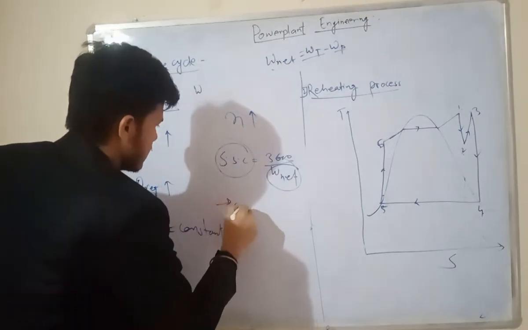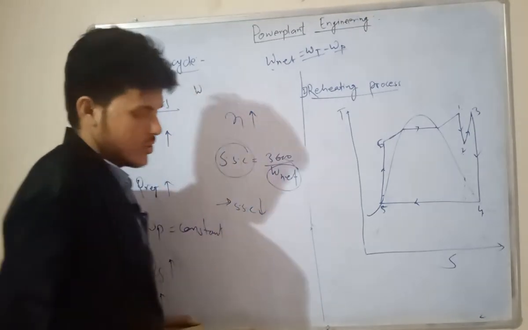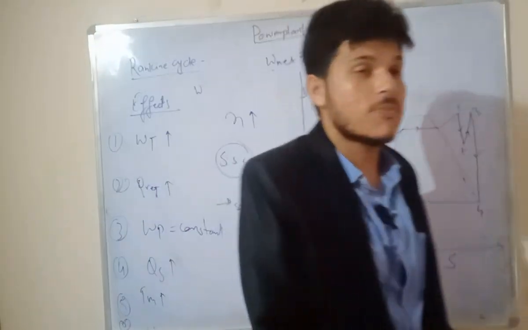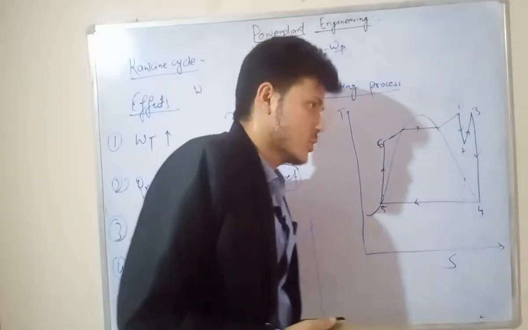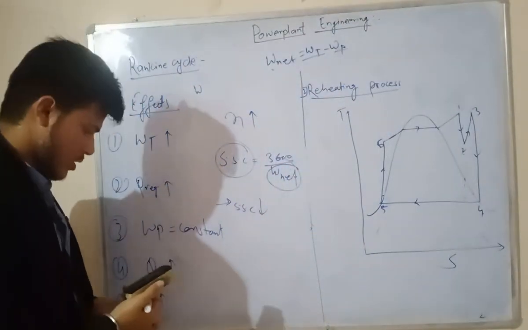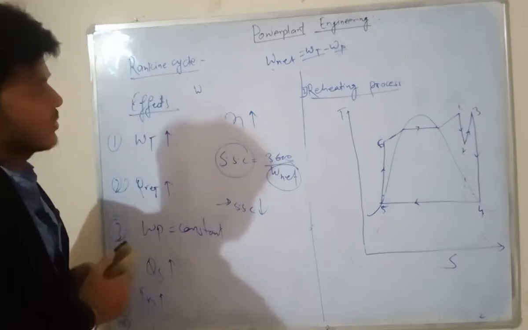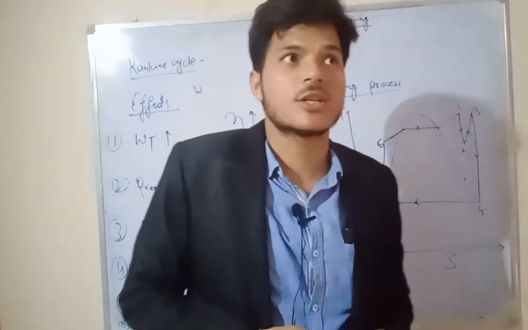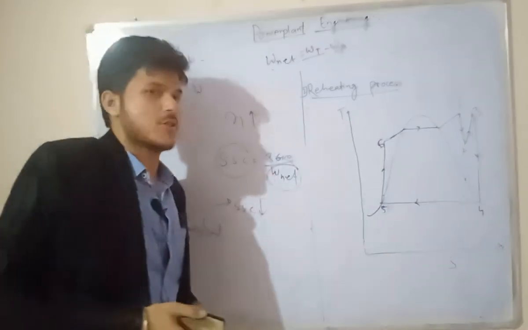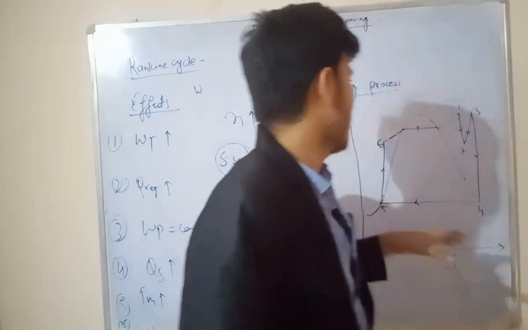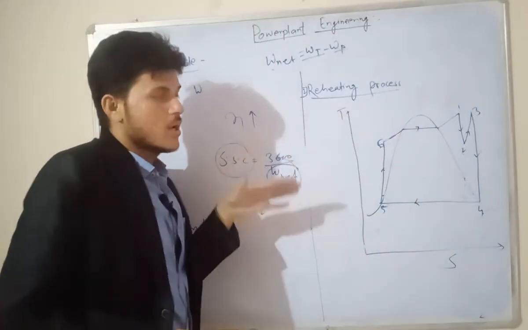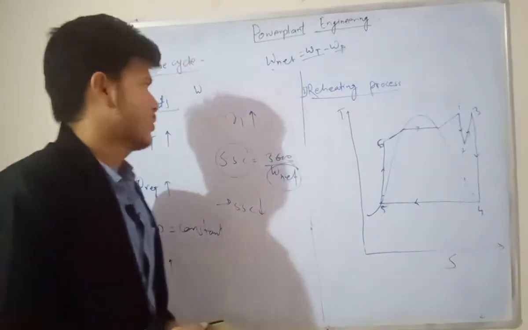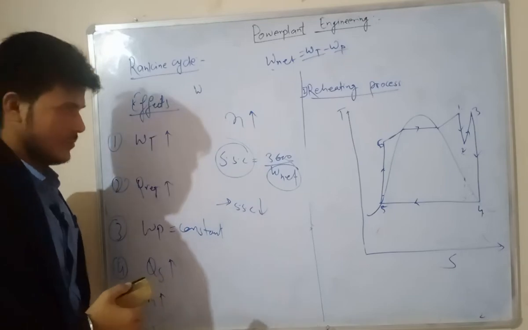It means the specific steam consumption rate also decreases, so the size of the power plant, the size of the power cycle, is also small. Okay now, but the main reason for doing this reheating process is to increase the value of dryness fraction. The main advantage of the reheating process is that we get an increased dryness fraction value.